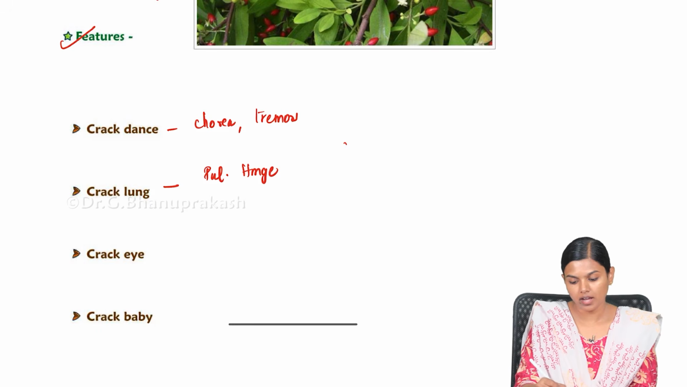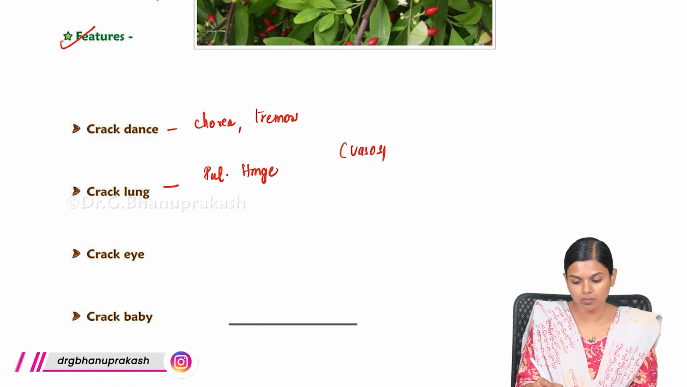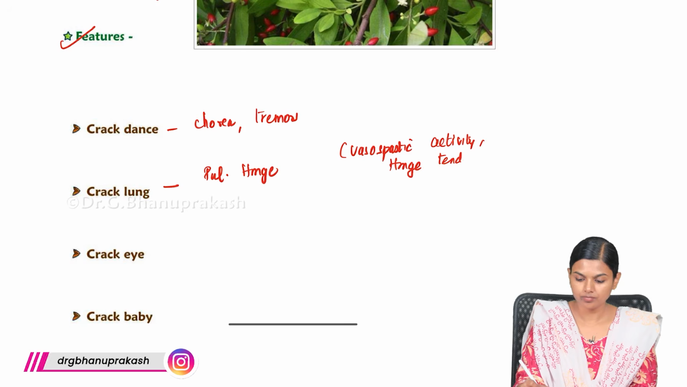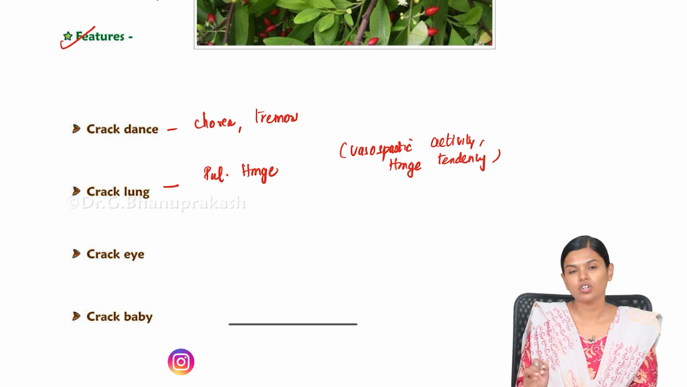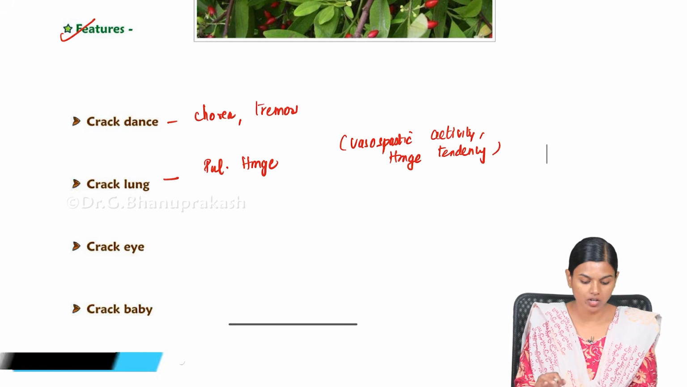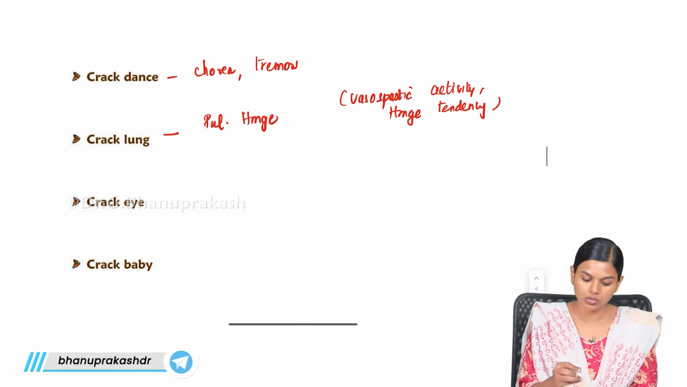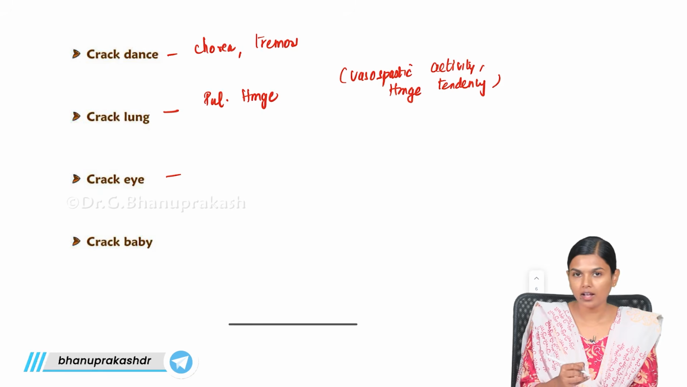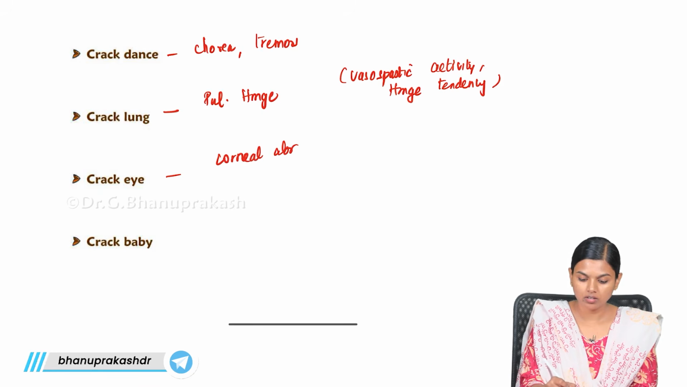This cocaine, it has vasospastic activity and hemorrhagic tendency. This is the main action of this cocaine. So, everywhere it will lead to vasospasm and hemorrhage. So, in lung you can get diffuse pulmonary hemorrhage, and crack eye is due to corneal abrasion and scar formation.